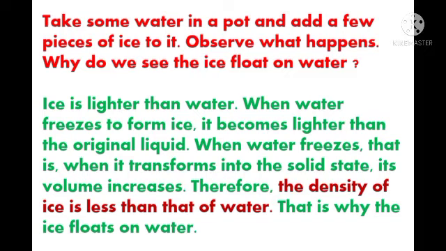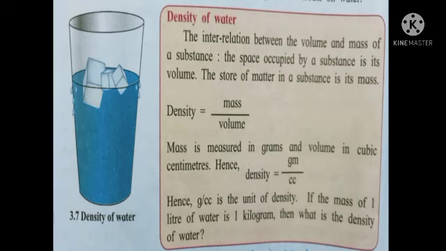What we come to know, students, is that when liquid water changes its state into solid form, its density changes and its volume increases. Therefore, the density of ice is less than that of water. That is why we can see the ice floats on water. Let's see more about density of water.